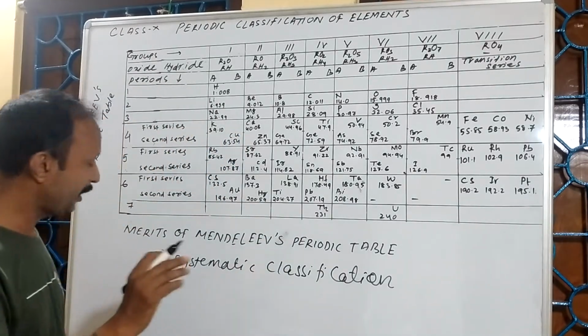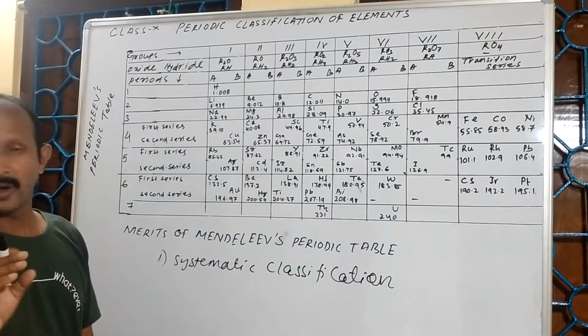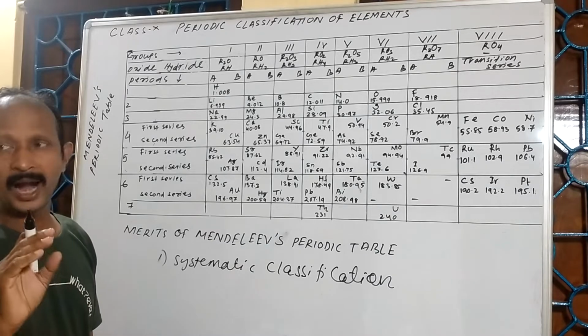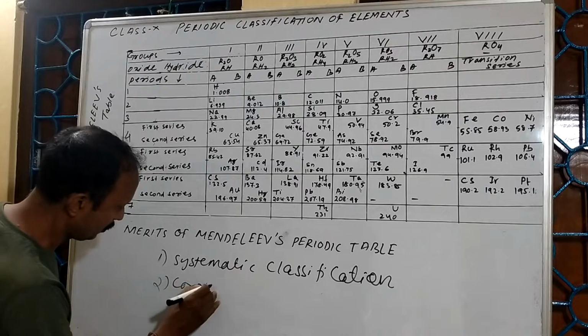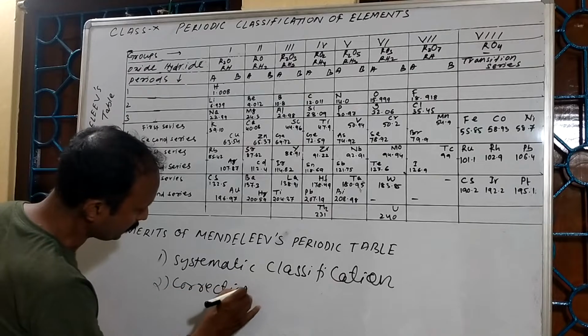Second merit, an important point, is correction of doubtful atomic masses.